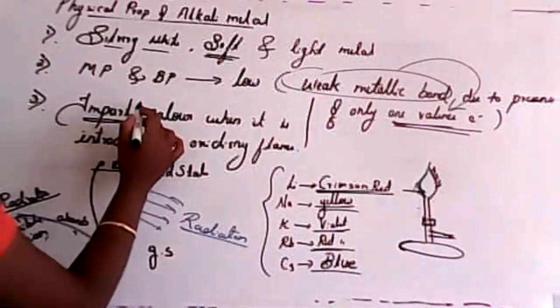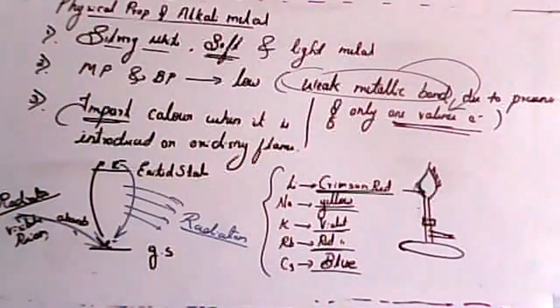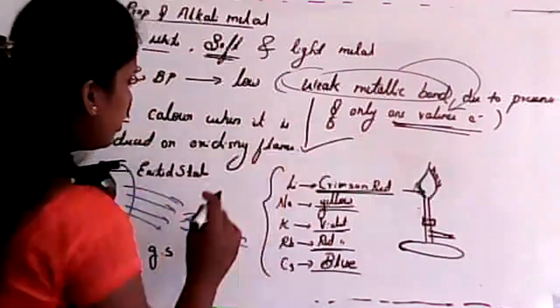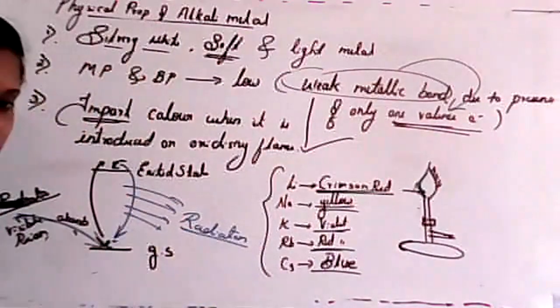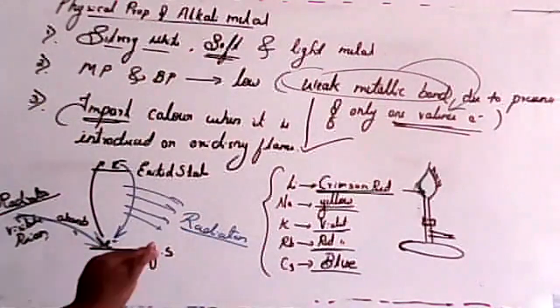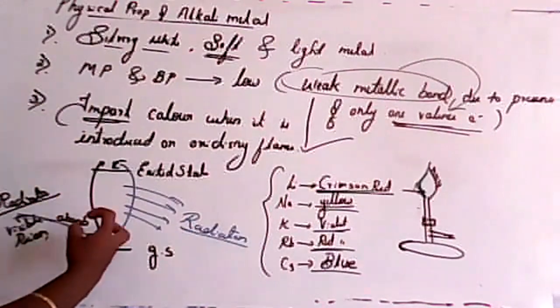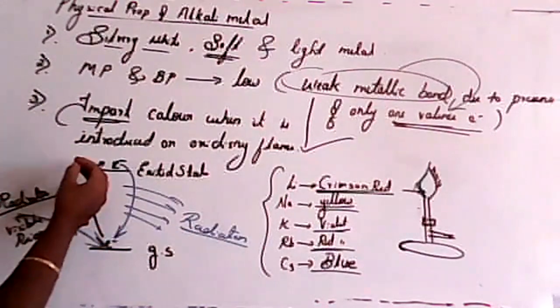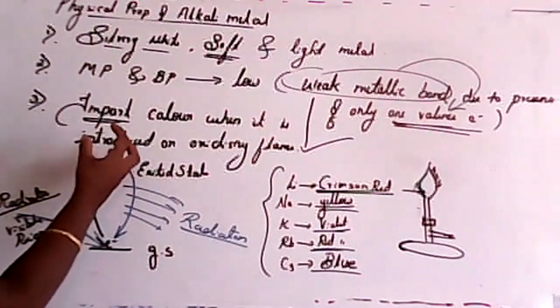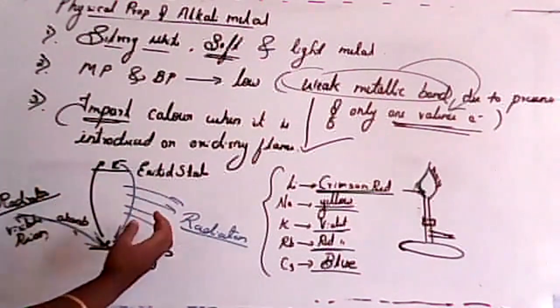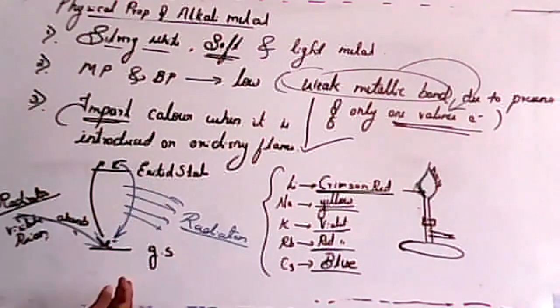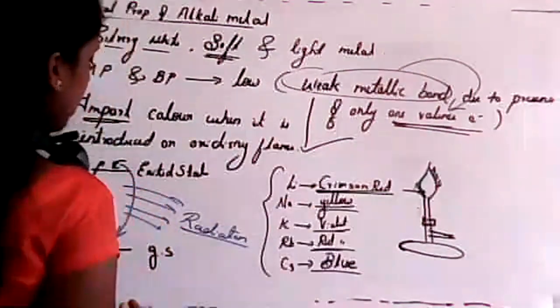Next, it imparts a color when introduced to an oxidizing flame. This is very important. Whenever an electron is present in a lower energy state, it will absorb some amount of energy and move to a higher energy level. While returning back, it will emit some amount of energy in the form of radiation, and that will be your color.